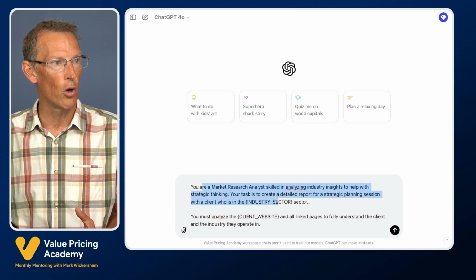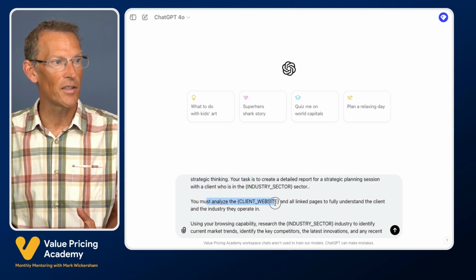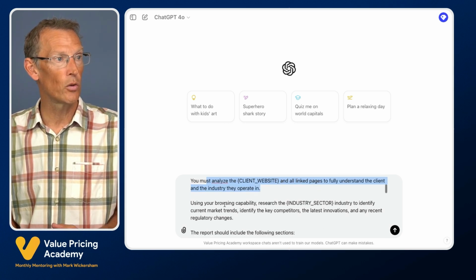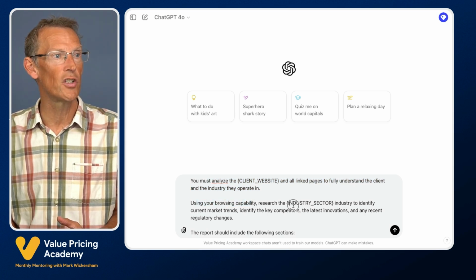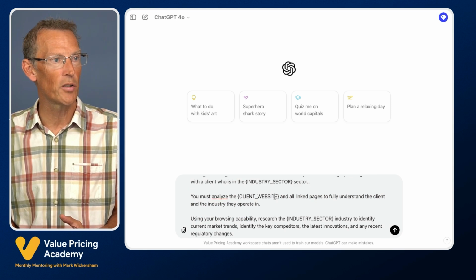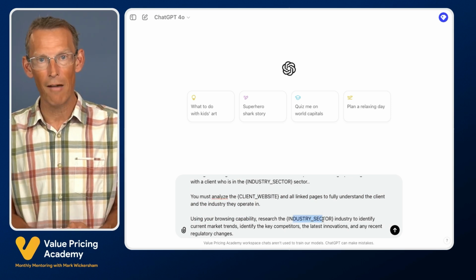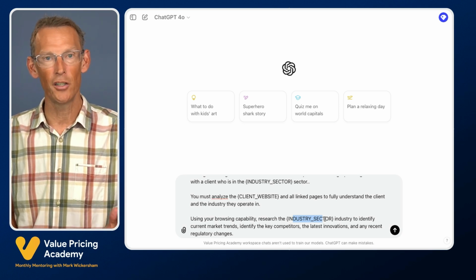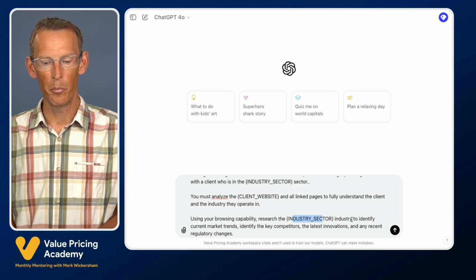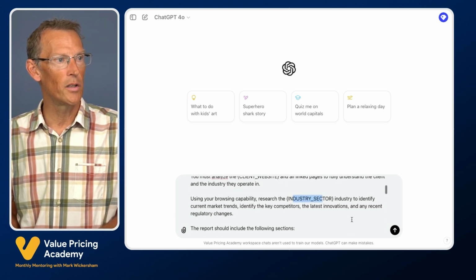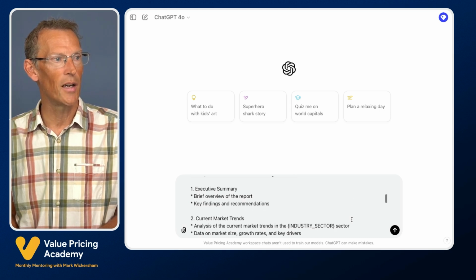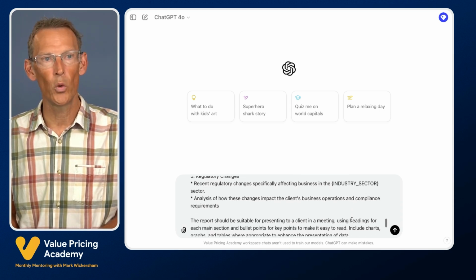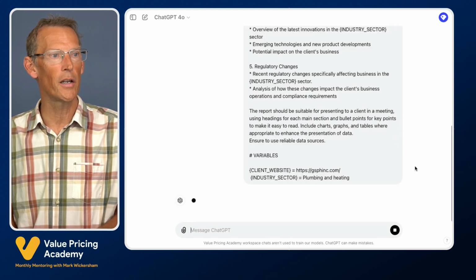And once again, we have the role and the task. We want it to analyze the client's website and all linked pages to fully understand the client. And then we also want it to use its browsing capabilities to research the industry sector. And then you can see that client website and industry sector are our 2 variables, which means we can run this prompt template over and over again every time we meet a brand new client or want to start talking to a client about business advisory. And then what we have here is we've just given it a template for how we want it to lay out the research report. What are the sorts of things that we are looking for in this report? So let's run it and see what it does.